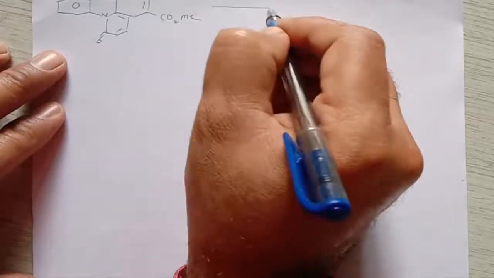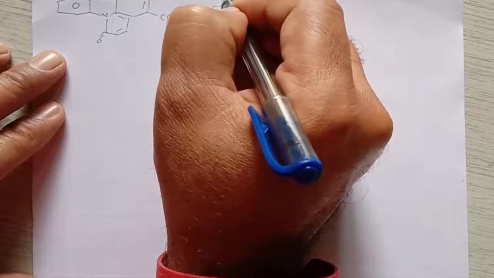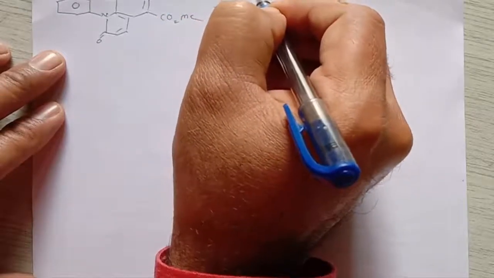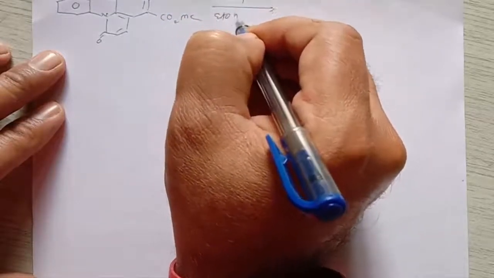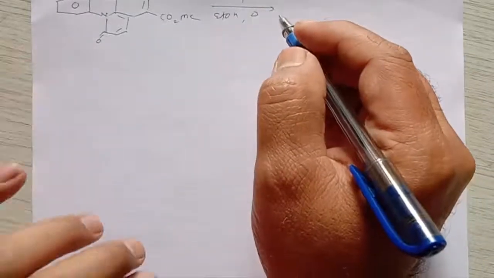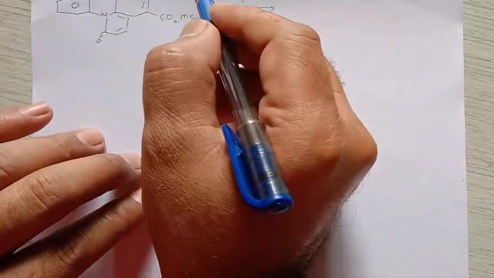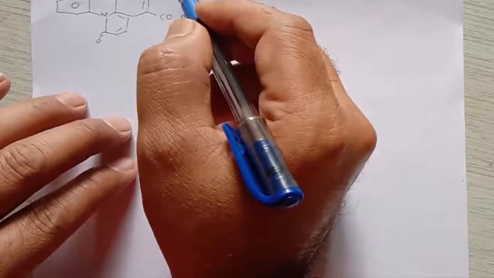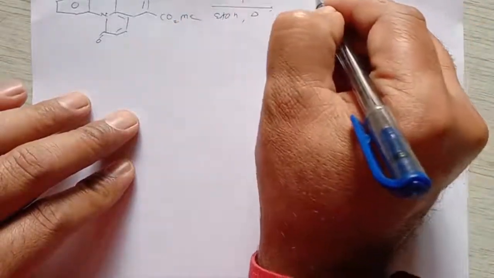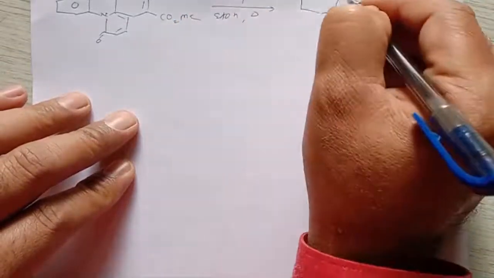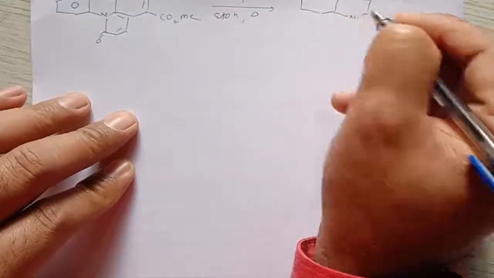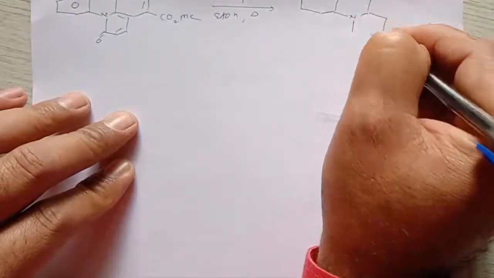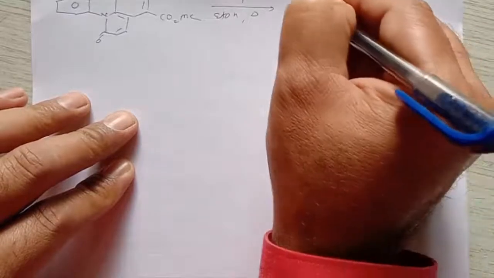Then in the next step, when this molecule is treated with Raney nickel in presence of ethanol, and if we heat this molecule, then it will deprotect this SCH2Ph group, and it gives formation of a compound which is free from the protected alcohol. So what does it give?